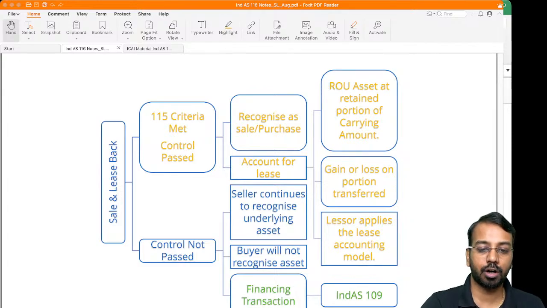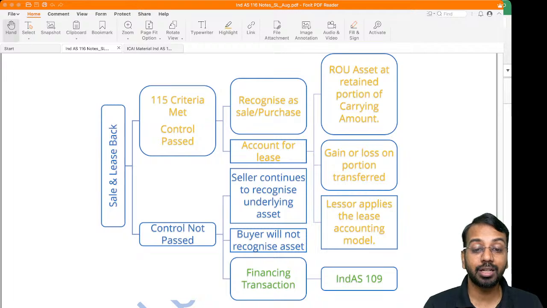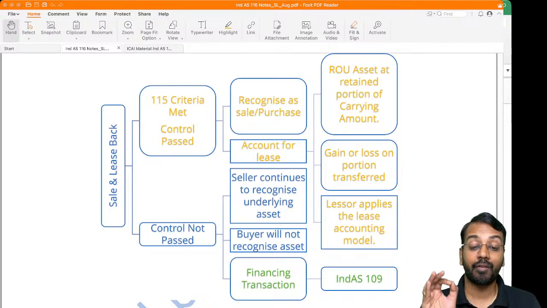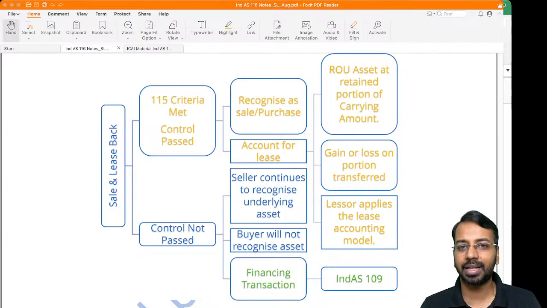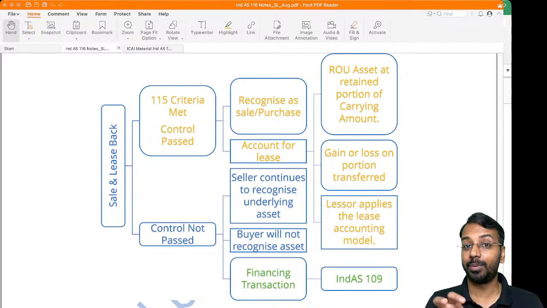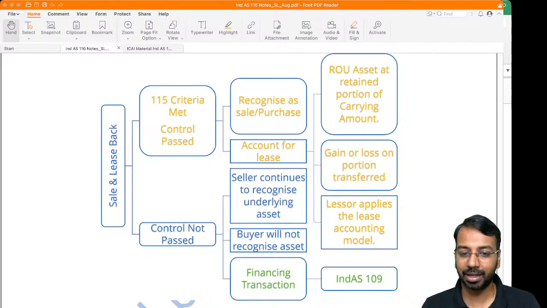If the control is not passed, the seller continues to recognize the underlying asset, the buyer will not recognize that asset, and it will be considered a financing transaction as per Ind AS 109. Now, what is the meaning of financing transaction? It will basically be considered as a loan taken by the seller, right?